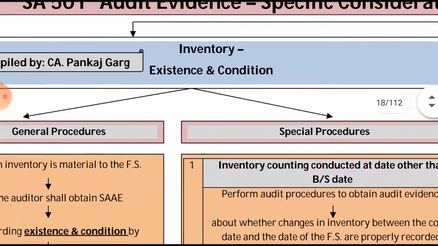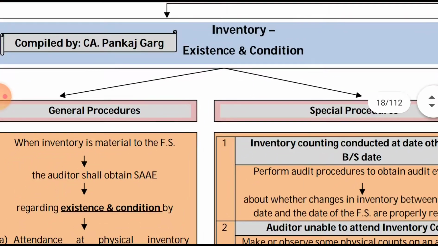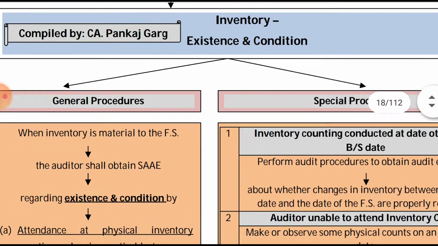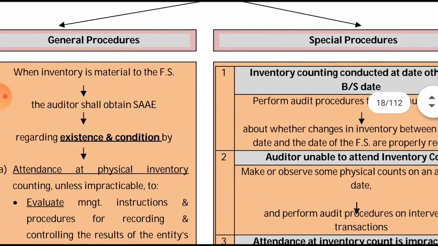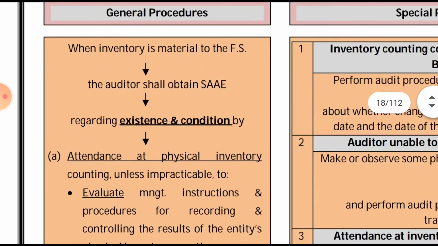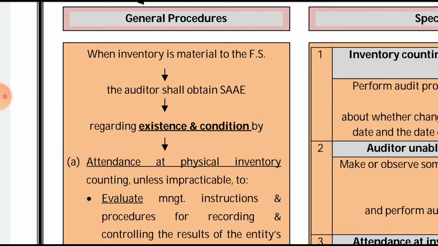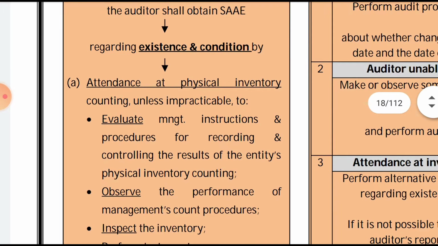First we will see how to identify the existence and the condition of the inventory. It is divided into two, that is general procedure and special procedure. In general procedure, when inventory is material to the financial statement, auditor shall obtain sufficient and appropriate audit evidence regarding the existence and the condition.